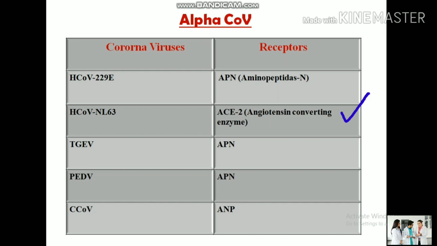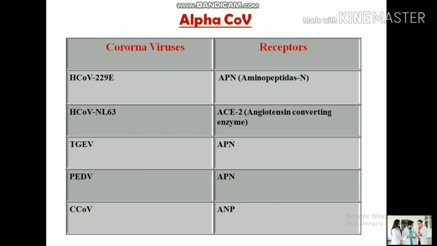The TGEV, that is transmissible gastroenteritis coronavirus, has the capability to attach to APN, that is aminopeptidase N, while PEDV, that is porcine epidemic diarrhea coronavirus, also attaches with APN. And the last one, the canine coronavirus, also attaches to the receptor